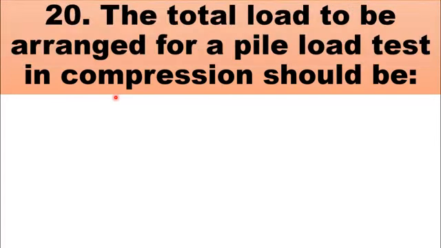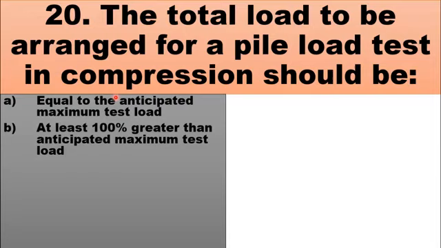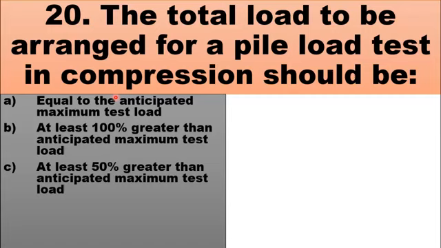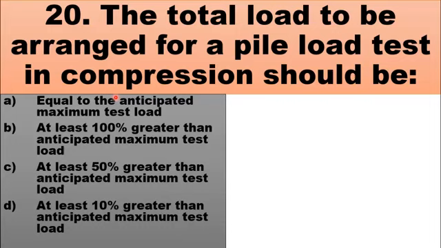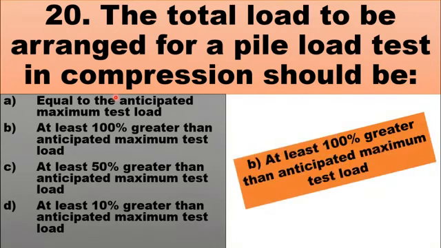MCQ number 20 is, the total load to be arranged for a pile load test in compression should be. The choices are A, equal to the anticipated maximum test load, B, at least 100% greater than anticipated maximum load, C, at least 50% greater than anticipated maximum test load, D, at least 10% greater than anticipated maximum test load. The right choice for this question is B, at least 100% greater than anticipated maximum test load.